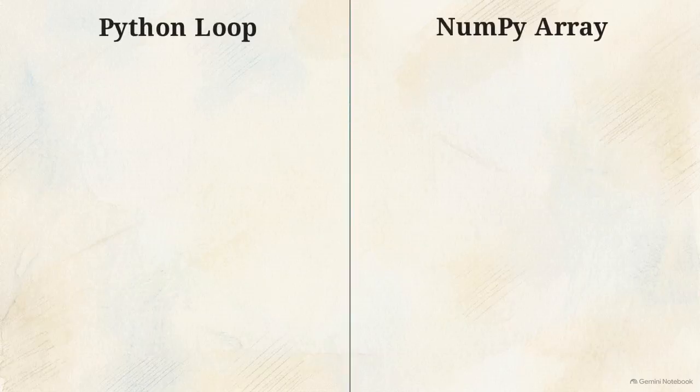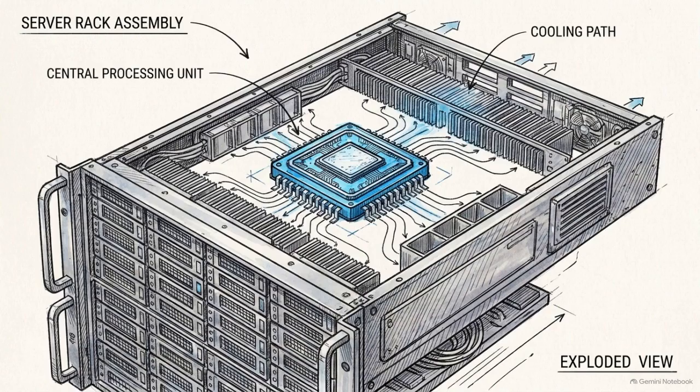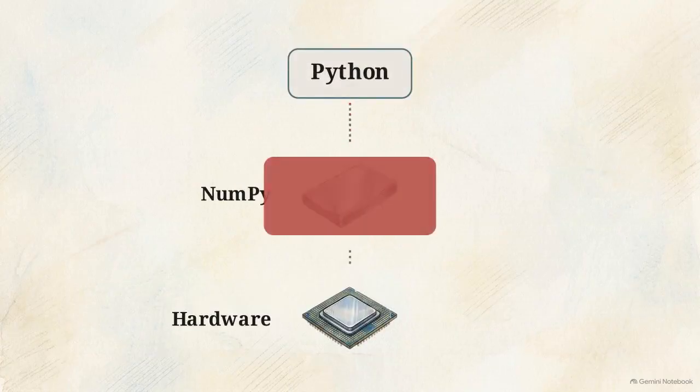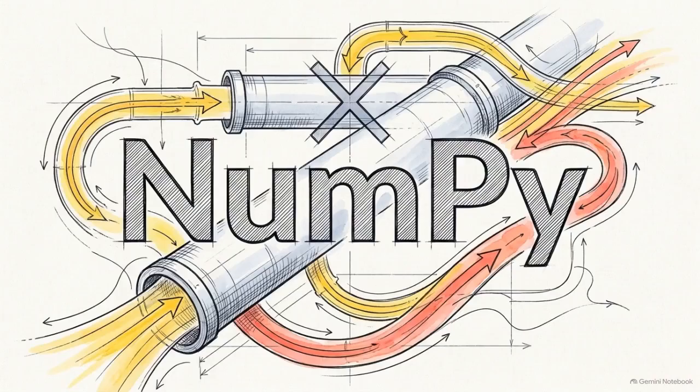Look at this split-screen comparison. On the left, a standard Python loop takes a noticeably long time to multiply a million numbers. On the right, a specialized tool completes that exact same task instantly. Python maintains its grip on high-performance computing because of a single library, one that intercepts how the language processes data at the lowest architectural levels. That library is Numerical Python, universally known as NumPy.